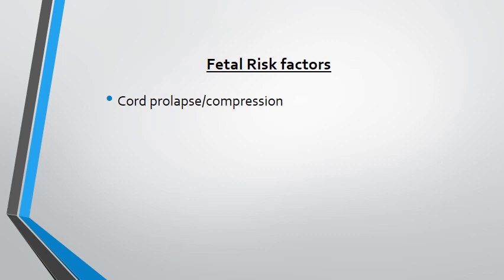A very common reason is cord around the neck, especially what we call the double cord around the neck, which actually leads to decreased blood supply to the fetal brain, and that can lead to antenatal hypoxic ischemic encephalopathy, which sometimes may go unrecognized, but if it is recognized, immediate intervention is warranted.